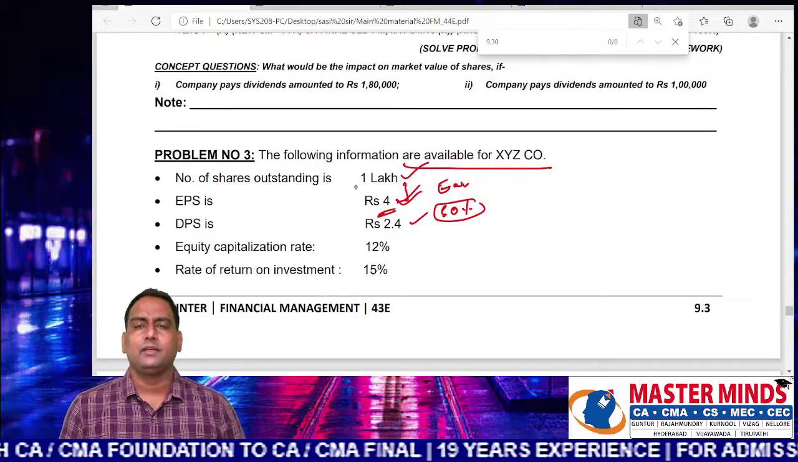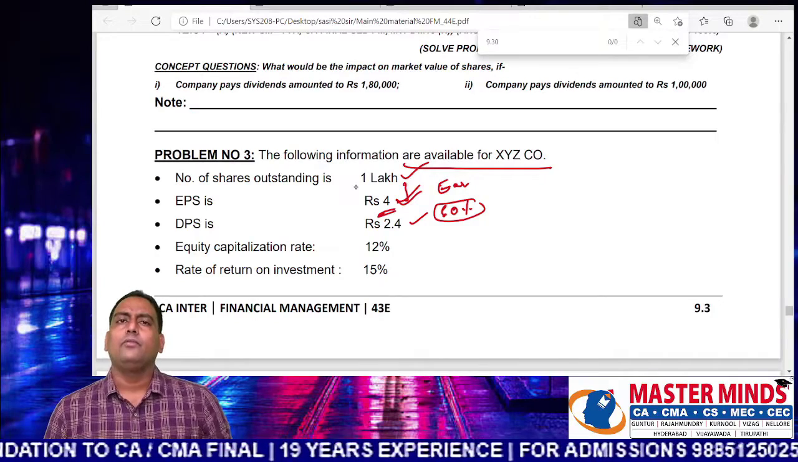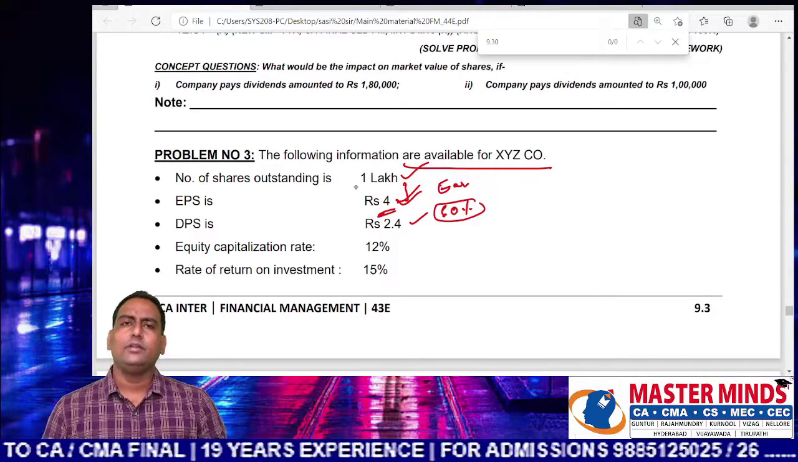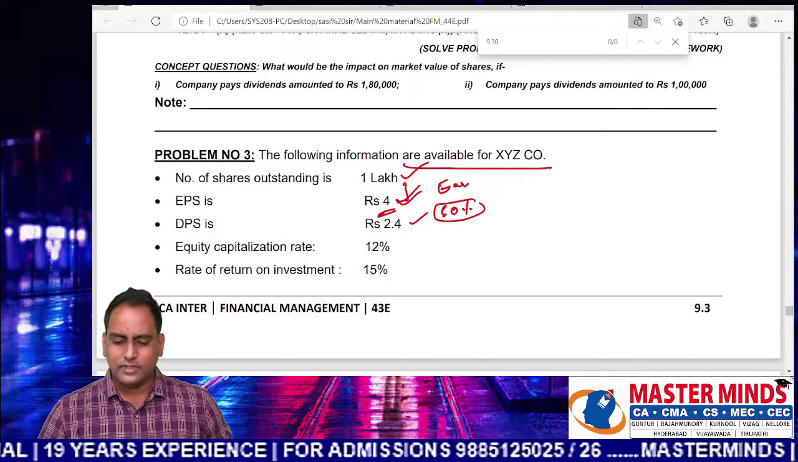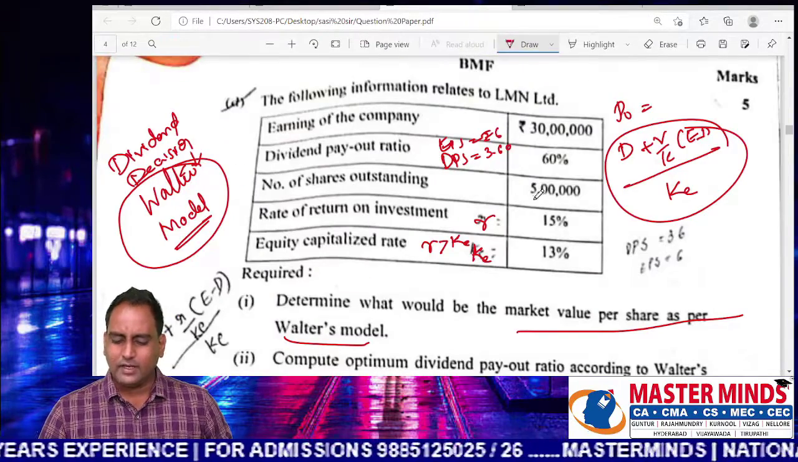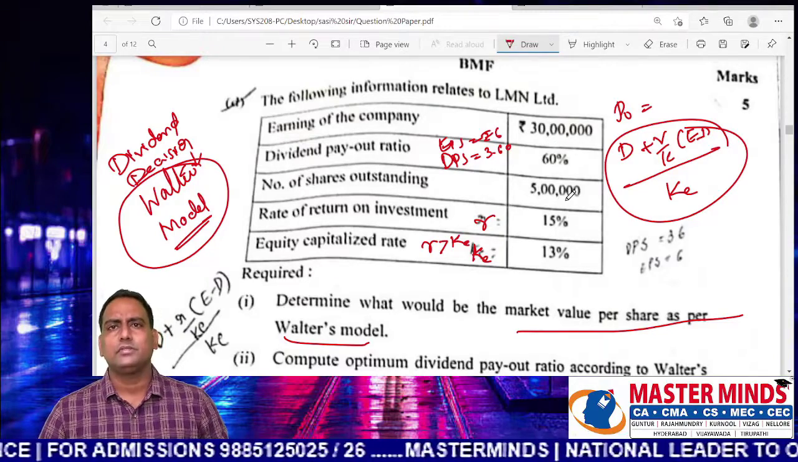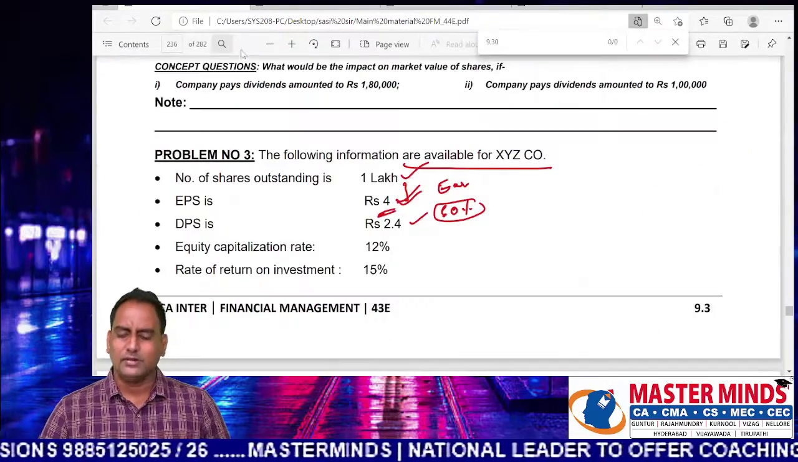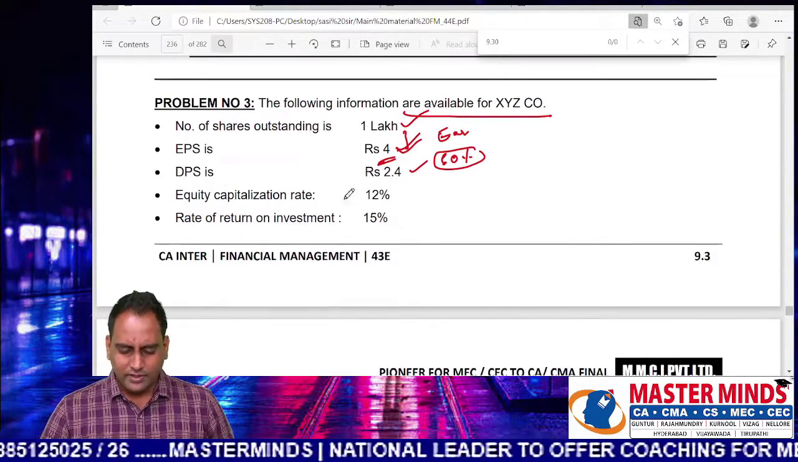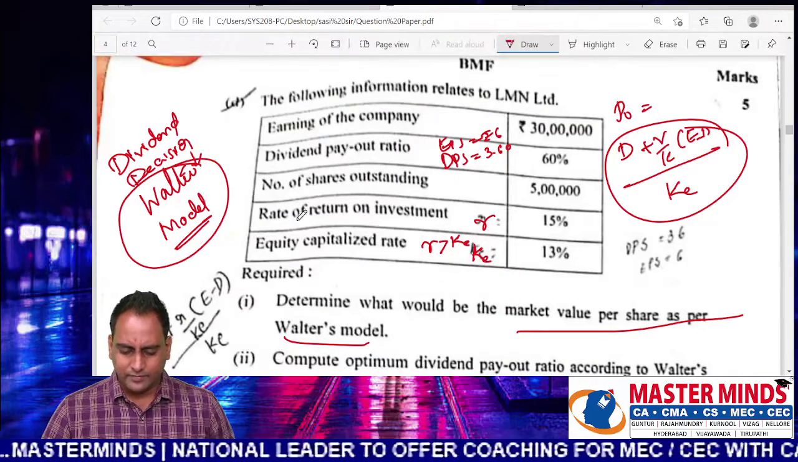60%. In terms of percentage of distribution it is quite the same, but what you have to focus on is that eventually you have to find the EPS and the dividend per share. These 2 points are not directly given, but you can get them by dividing by the number of shares. You can get the EPS, and multiplying by 60% you get the dividend per share. That is the only difference. Equity capitalization rate is here, and rate of return on investment is also here.